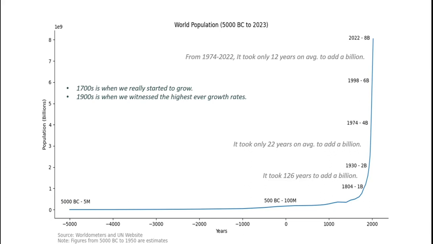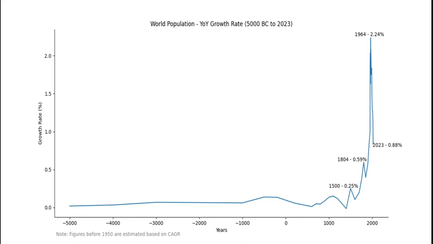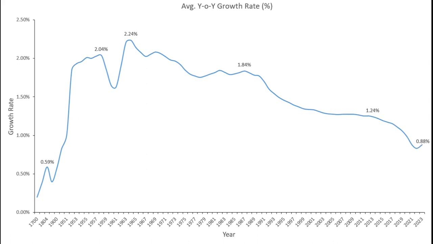Now that we know about the absolute numbers, let's also take a look at the growth rates. On the same chart, this time we have plotted the growth rates. We can see the real action took place after the 17th century, from the 1700s, and continued till 1964. Let's zoom into this chart in the last 3-4 centuries. We can see after 1900 we have been growing exponentially, and we hit the peak of 2.24% in 1964. It is the highest ever growth rate in the history of our world population.